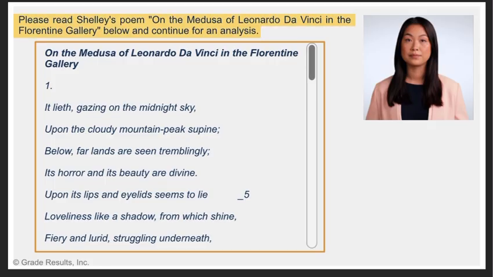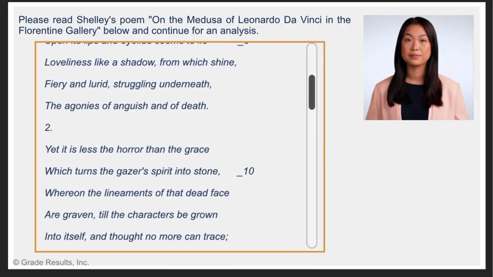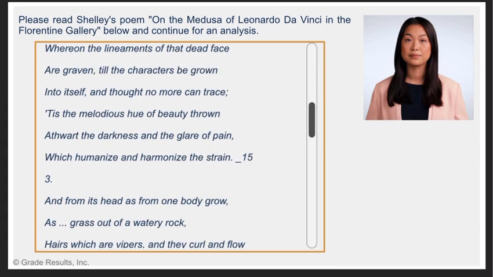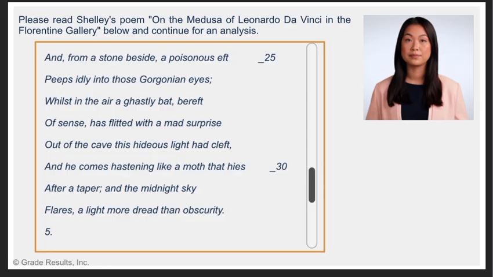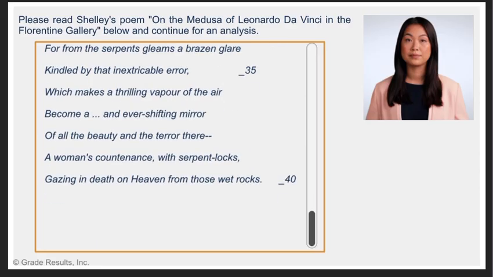Please read Shelley's poem On the Medusa of Leonardo da Vinci in the Florentine Gallery below and continue for an analysis. On the Medusa of Leonardo da Vinci in the Florentine Gallery. 1. It lieth, gazing on the midnight sky, upon the cloudy mountain peak supine; below, far lands are seen tremblingly; its horror and its beauty are divine. Upon its lips and eyelids seems to lie loveliness like a shadow, from which shine, fiery and lurid, struggling underneath, the agonies of anguish and of death. 2. Yet it is less the horror than the grace which turns the gazer's spirit into stone, whereon the lineaments of that dead face are graven, till the characters be grown into itself, and thought no.